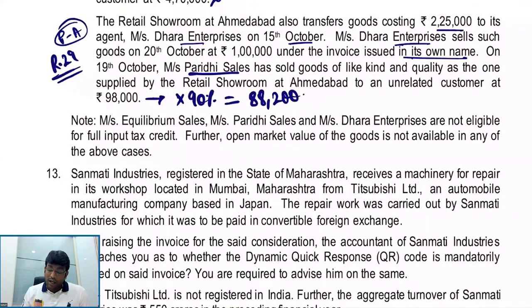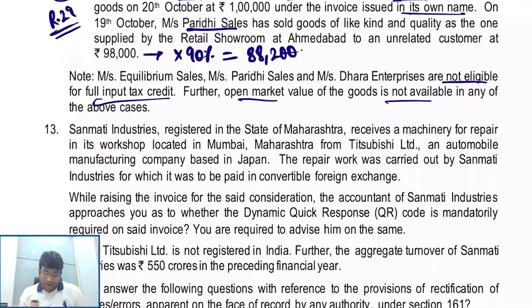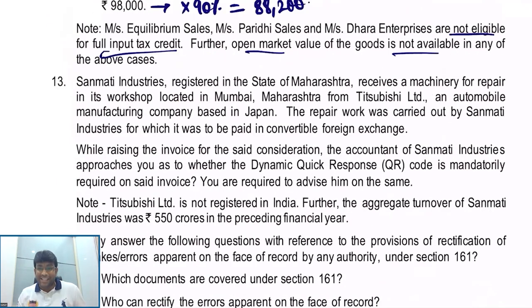In the question only they have told that they are not eligible for full input tax credit. That's important because if they are eligible for full input tax credit, the invoice value is deemed to be the open market value. And open market value is not available. That is the reason why we applied all these concepts, my dear friends. Make sense, right? Exactly. That is the story of this beautiful question number 12.